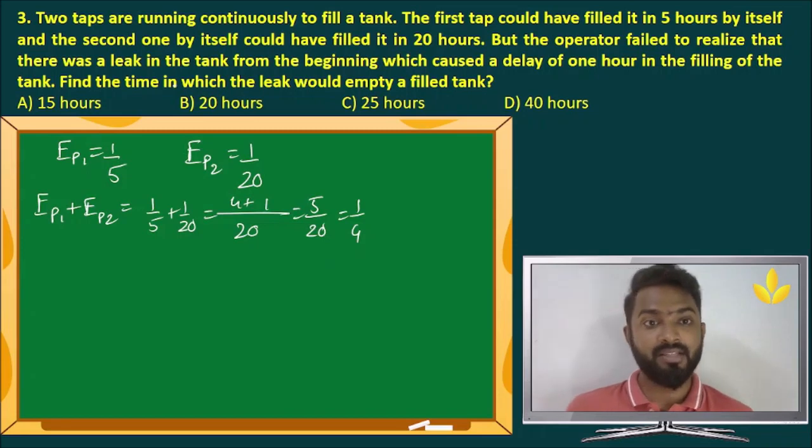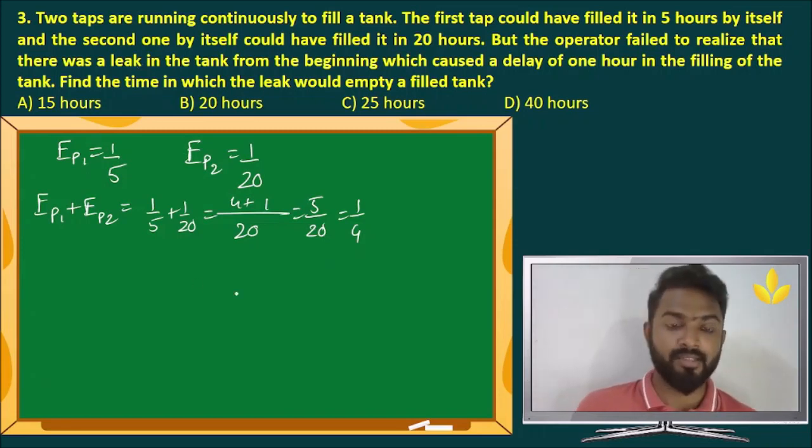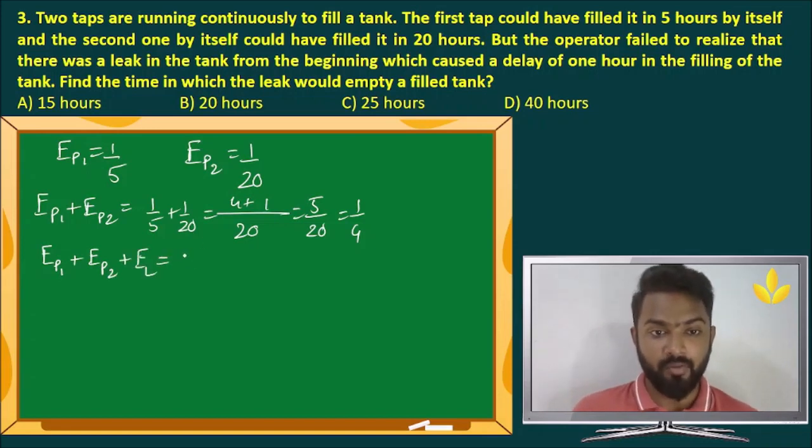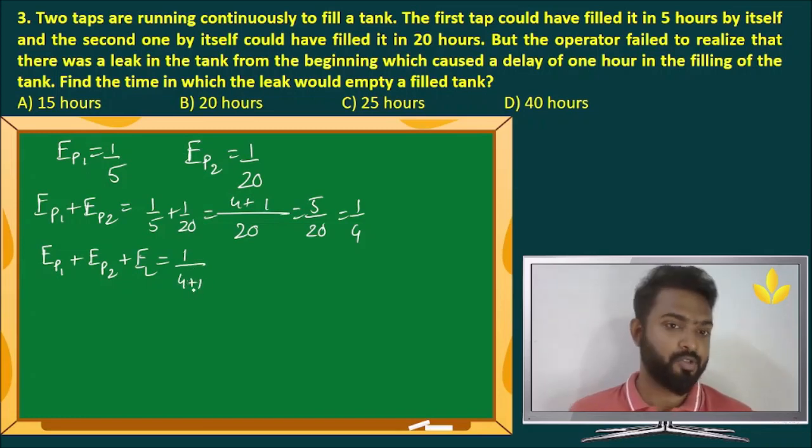But because there is a leak, there is a delay of 1 hour. That means the entire time taken when pipe 1 is working, pipe 2 is also working, and the leak is also working, there's a delay of 1 hour. So it takes 4 plus 1, it takes 5 hours to fill the entire tank. This is 1 by 5.